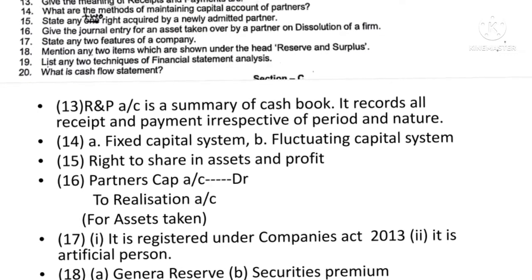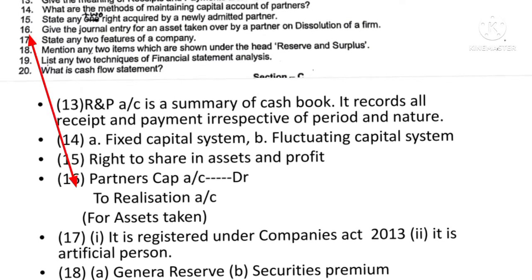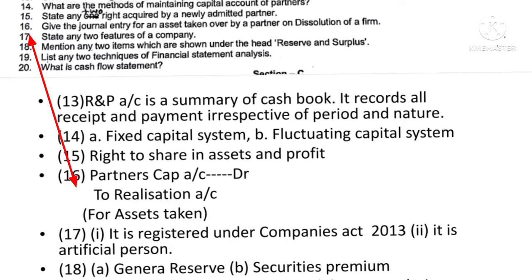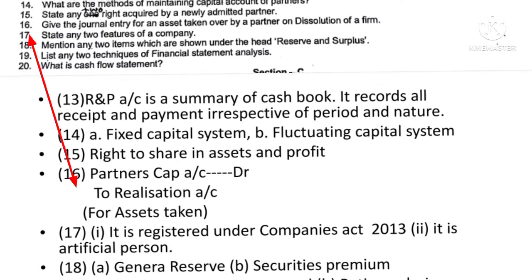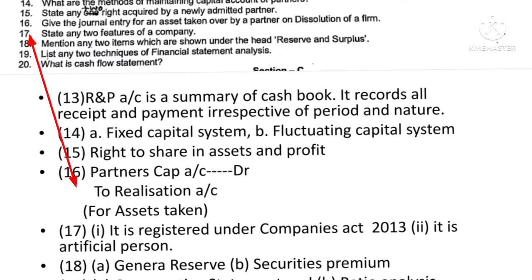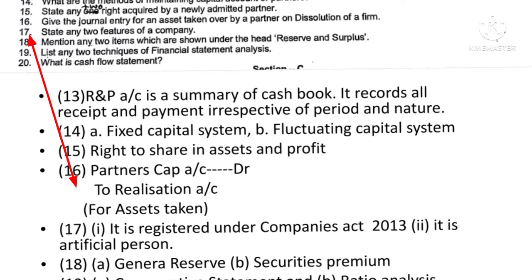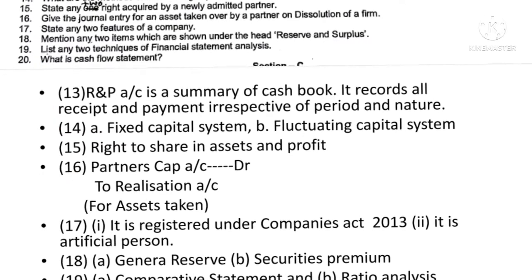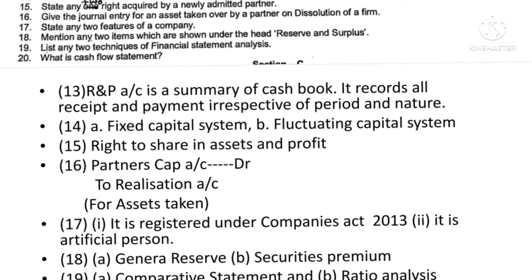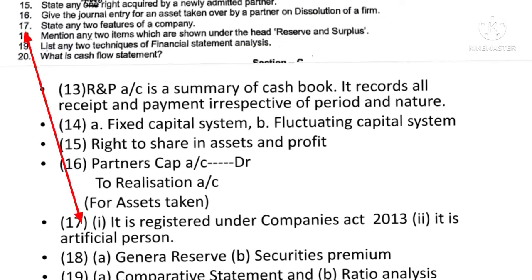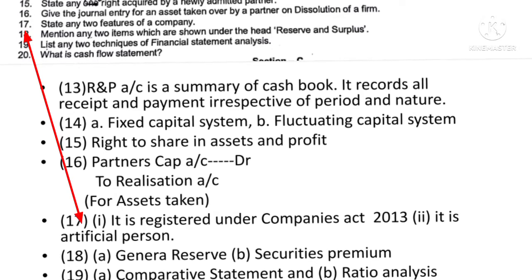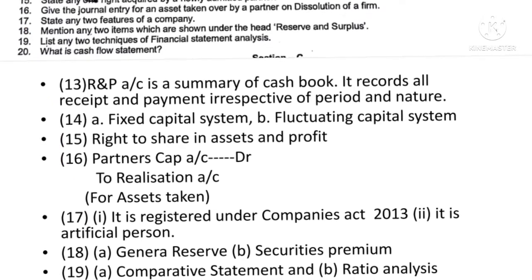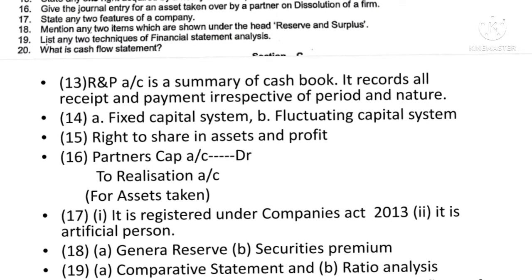Then question number 16, give the journal entry for an asset taken over by a partner on dissolution of a firm. So here you have to write the journal entry. Partner's capital account debit to realization account, and you have to write narration also. Then question number 17, state any 2 features of company. There are a number of features of company. You have to write any 2 features. For example, company is an artificial person.